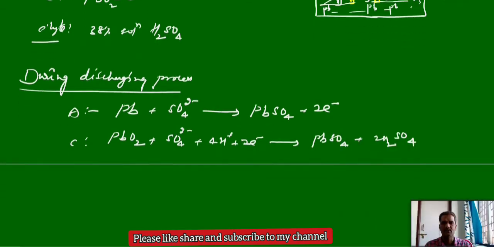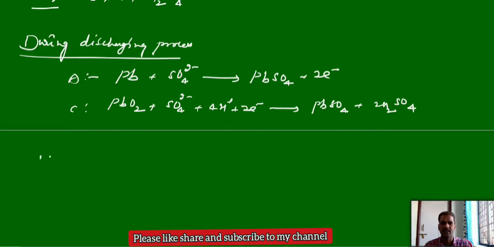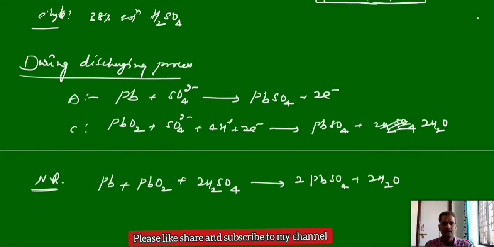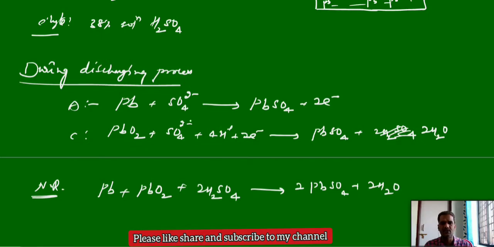Now, the overall reaction during the discharging process, the net reaction: lead, lead dioxide, and 2 moles of sulfuric acid are converted to 2 moles of lead sulfate, and water, 2H2O. So this is the overall net reaction during the discharging process of the lead acid storage battery.